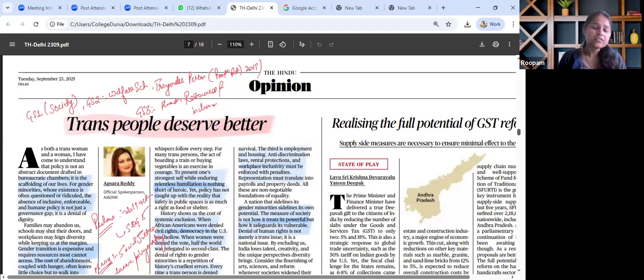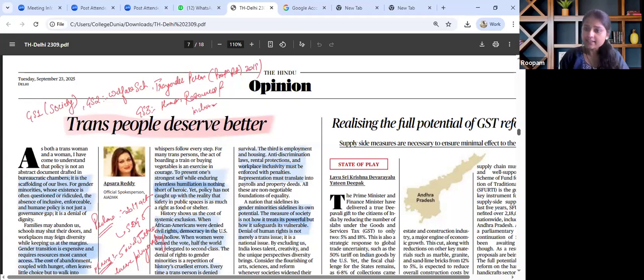From the mains perspective, this article is to be seen through the lens of social justice, dignity of gender minorities, need for political representation for trans people as well, and inclusive policy making is the need of the hour to have a participative and inclusive flourishing democracy in India. So in this manner, this particular article is to be seen, read and revised.